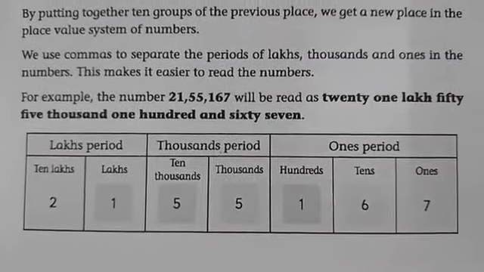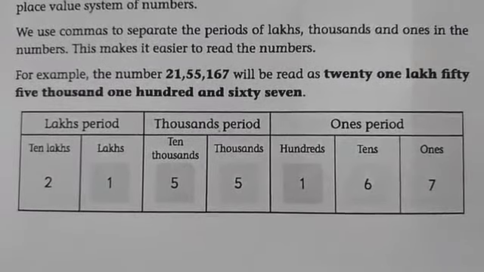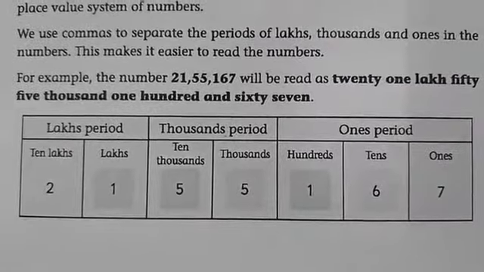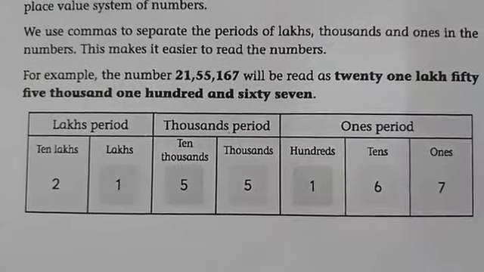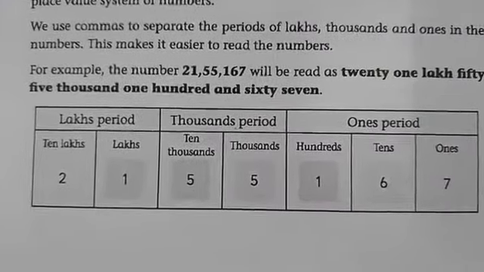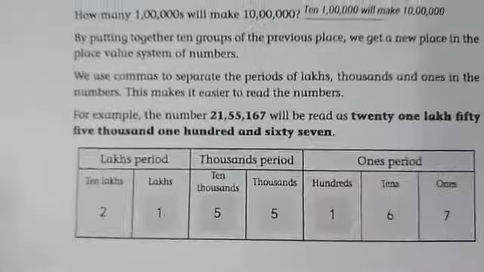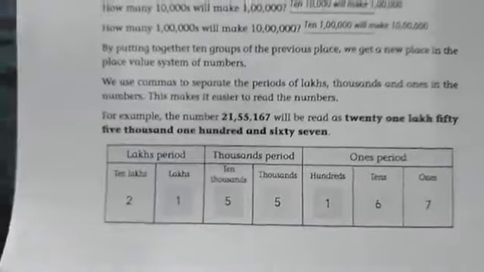Now the place value chart, observe: ones, tens, hundreds, thousands, 10,000, lakh, 10 lakh. So 21 lakh, 55,167. Okay, children. Next.